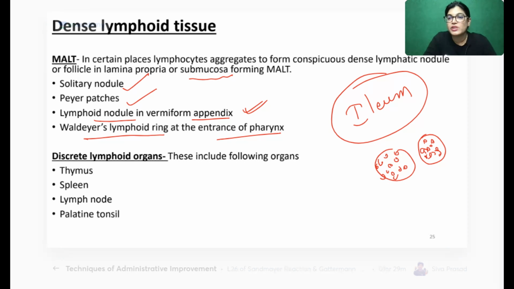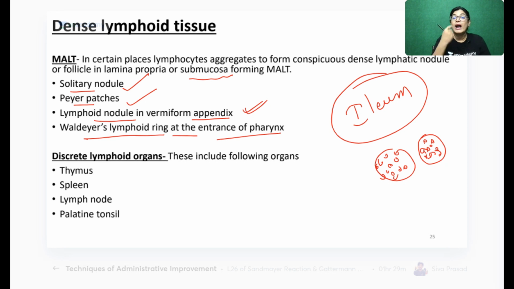Okay, how are the layers in the GI tract? There is the mucosa, the submucosa, the muscularis layer, and the outer serosa layer. So in the submucosa layer also and in the lamina propria layer also, there can be aggregation of lymphoid tissue, and they are given definite terms like solitary nodule, Peyer's patches, lymphatic nodule in vermiform appendix, Waldeyer's